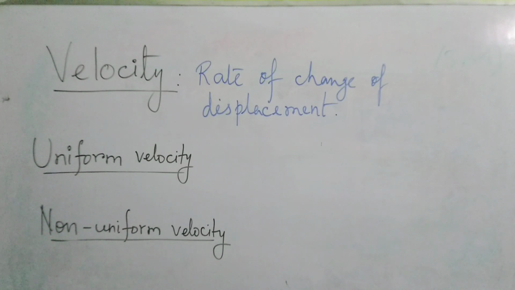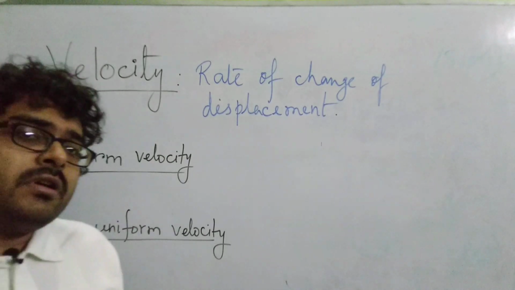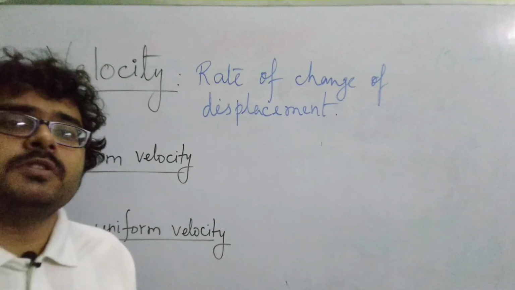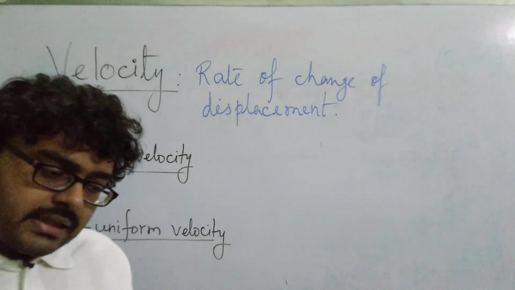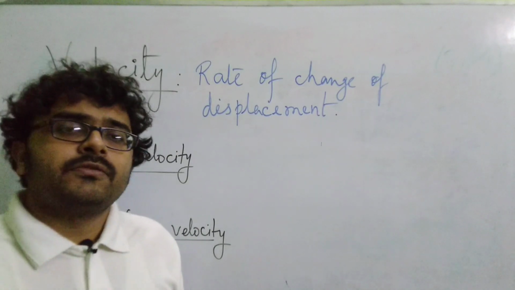When a body is moving with a constant speed, say 40 km per hour or 50 km per hour, you look at the speedometer of your car for a certain time interval, and for that total time interval the speedometer shows 50 km per hour constantly. It is said to have a constant speed or uniform speed.